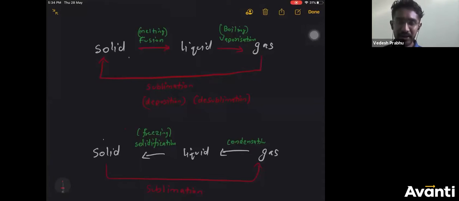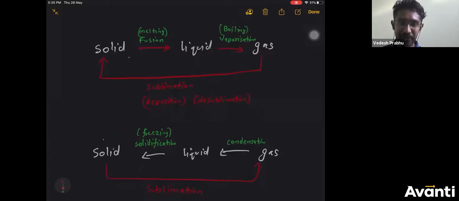The second part of this is, if you have to convert from gas to liquid, you call it condensation. Conversion of liquid to solid is freezing or solidification. And if you have to convert solid to gas directly without getting converted into liquid state, that is your sublimation.